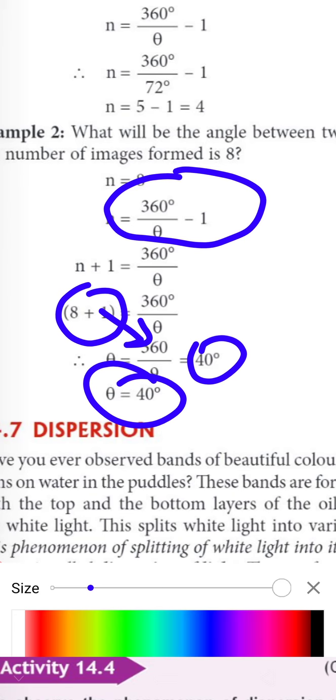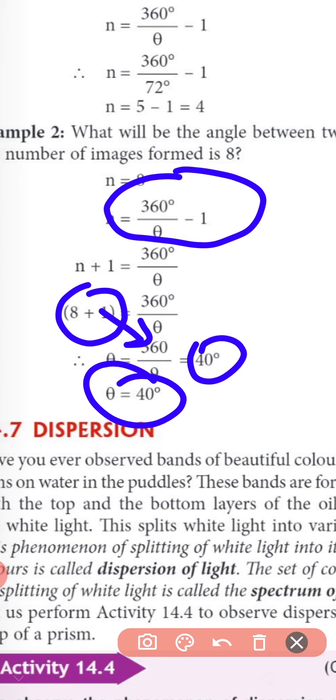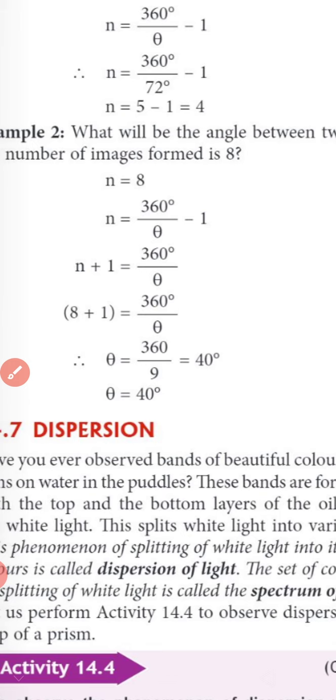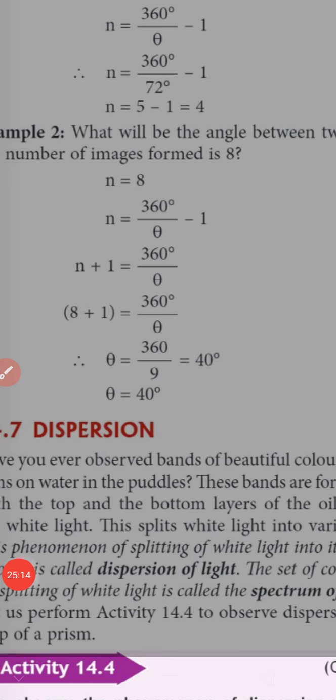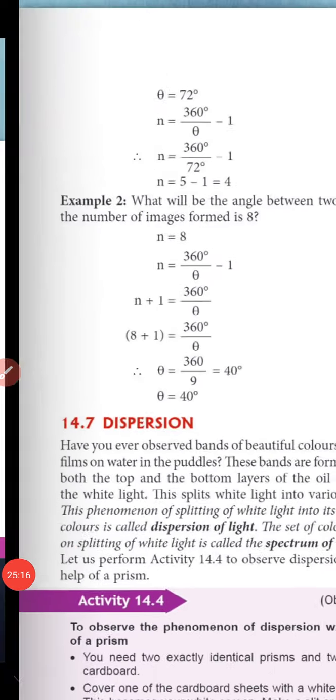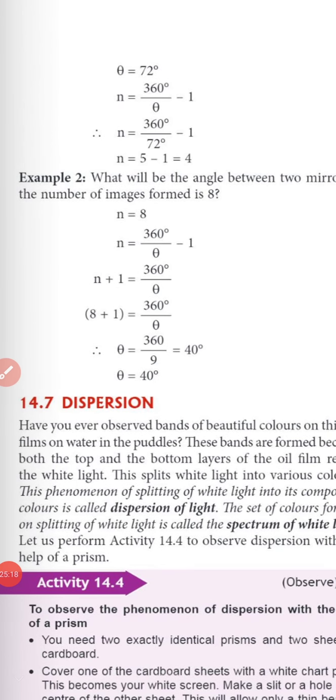Okay, so the number of images formed depends upon the angle between the two mirrors. The greater the angle, the fewer images are formed. The smaller the angle, the more images are formed. Okay, clear this phenomenon. Our next phenomenon is about dispersion. What do you mean by dispersion? The phenomenon of splitting of light into its component colors is called dispersion of light.